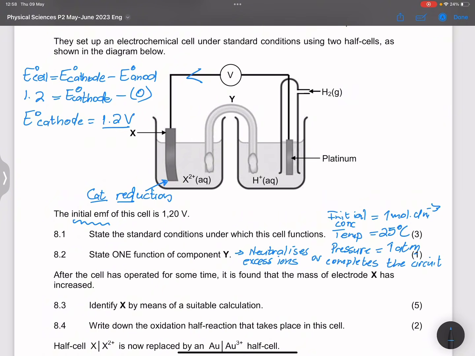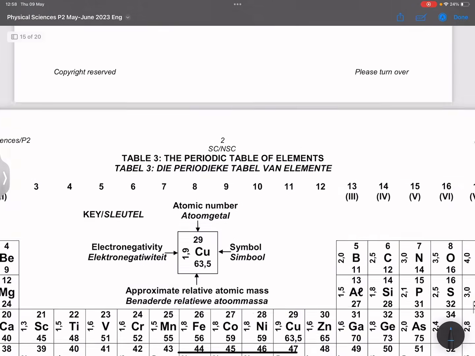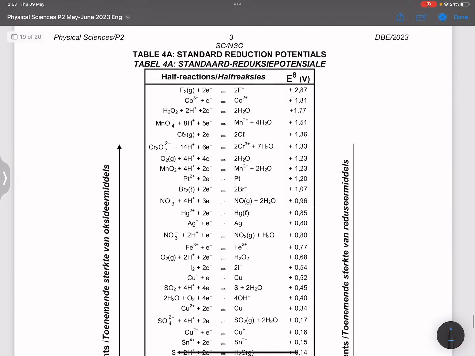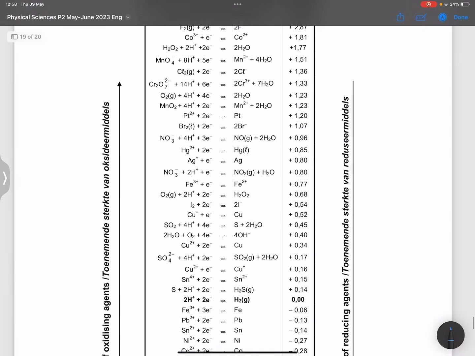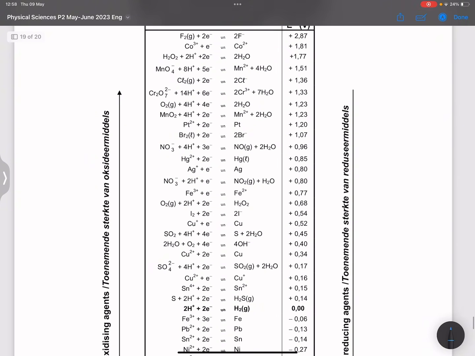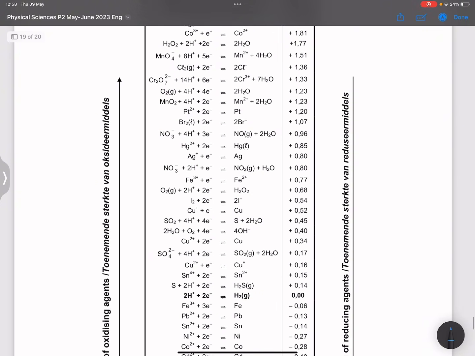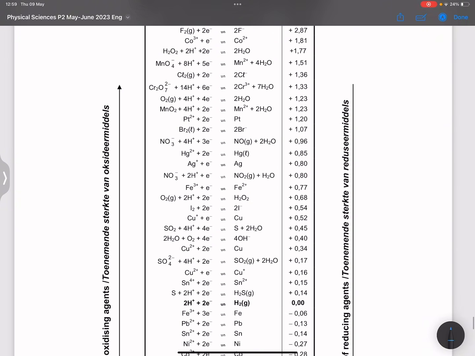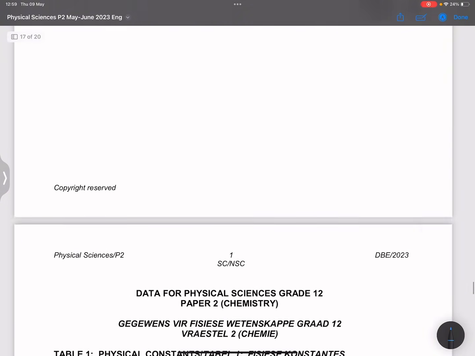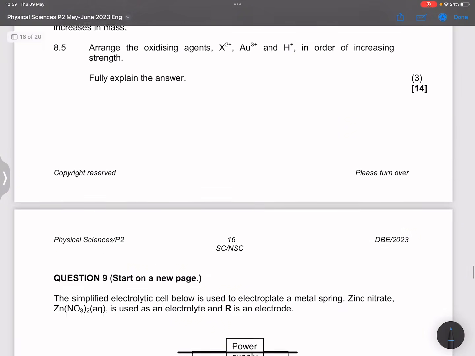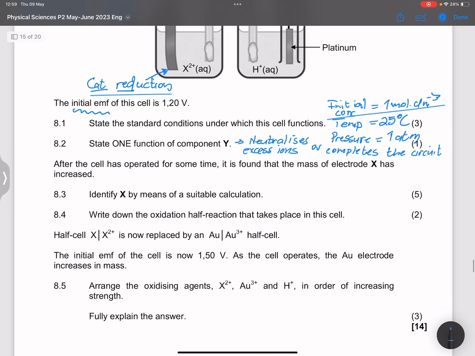Now let's go and visit our table and see there which one has got positive 1.2. Let's see. Okay, there we go. All right. So which means that X must be platinum. Okay, so that means that we've got platinum there as our electrode. So that means that X is platinum.